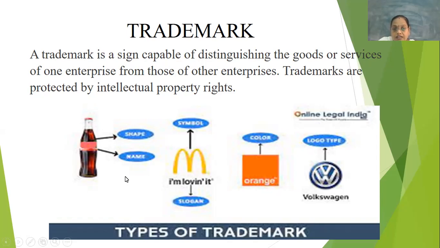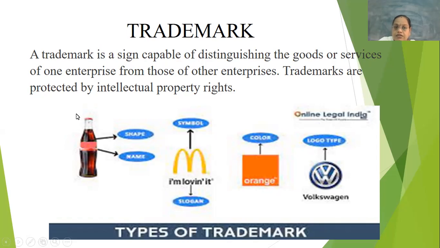Or we can take the shape of the Coca-Cola bottle. No other company can get the patent or the IP for the shape of that bottle, the name, and how the design is written.